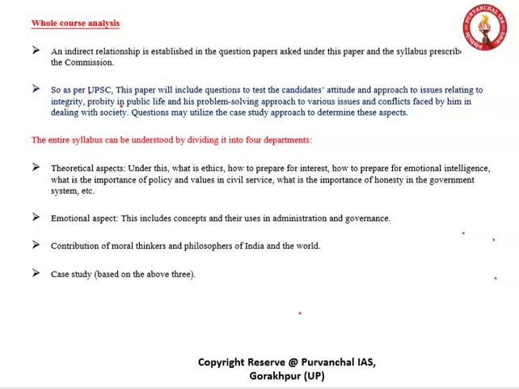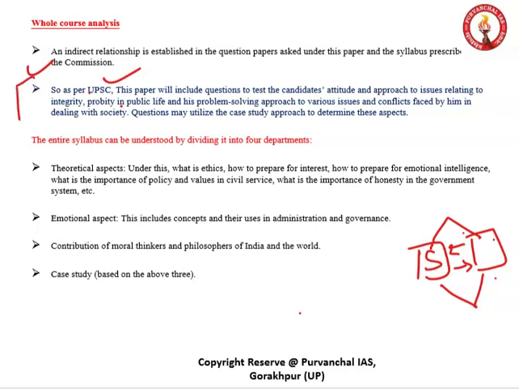The very first point I would like to read is that an indirect relationship is established between the question paper asked and the syllabus prescribed by the Commission. Okay guys, if you have noted, the syllabus is prescribed by UPSC and the question paper is also asked by UPSC, but there is a little bit of difference between them. So can we say that this question came from out of syllabus? No, never. UPSC never asks questions from out of syllabus.